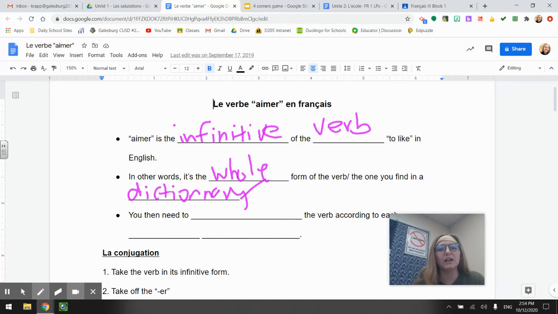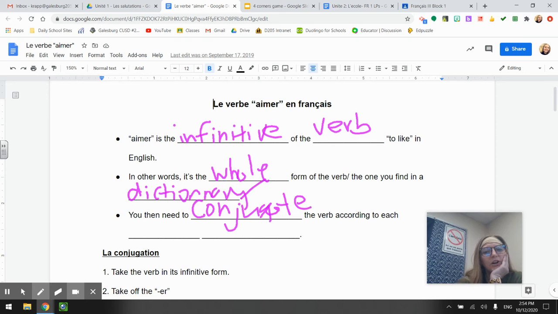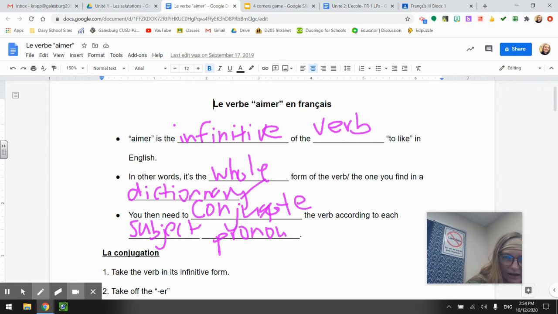Donc, you then need to conjugate the verb according to each subject pronoun. Okay, I know I'm using a lot of grammatical terms here, right? So, when we conjugate, we just do it according to each subject pronoun.